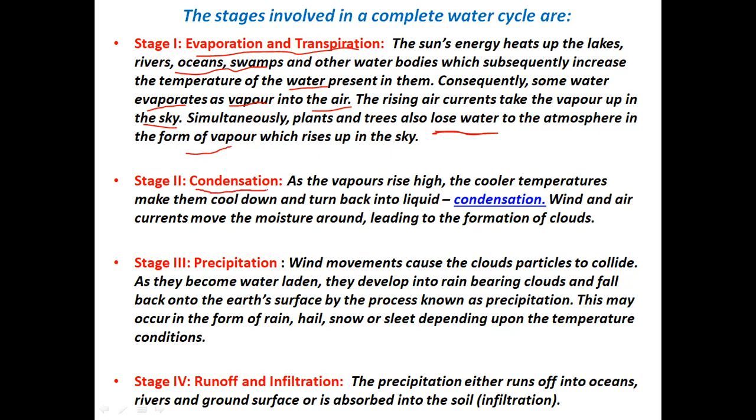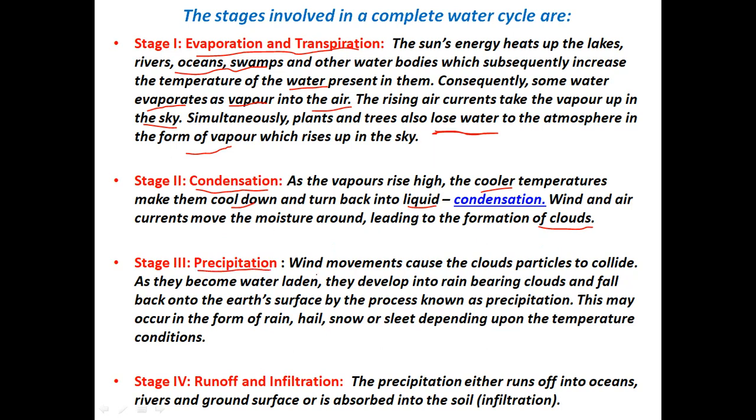The second stage in the water cycle is condensation. Condensation is when these vapors rise high in the atmosphere. The cooler temperature makes them cool down and turn back into liquid, and clouds are formed. Then precipitation takes place.